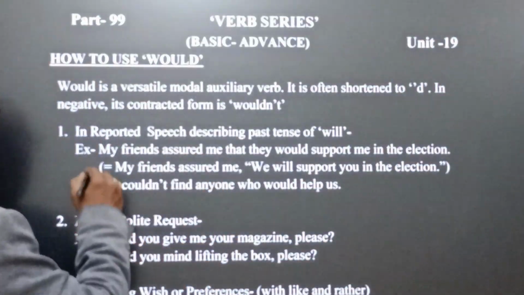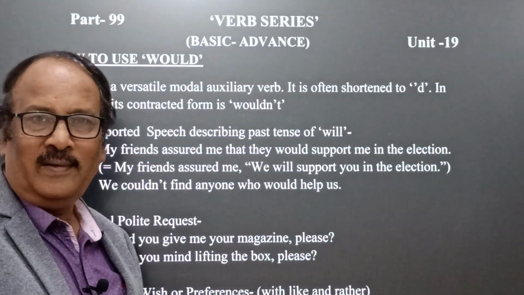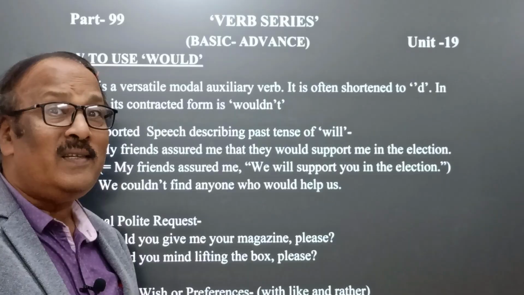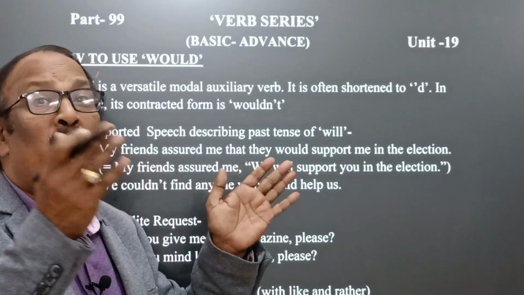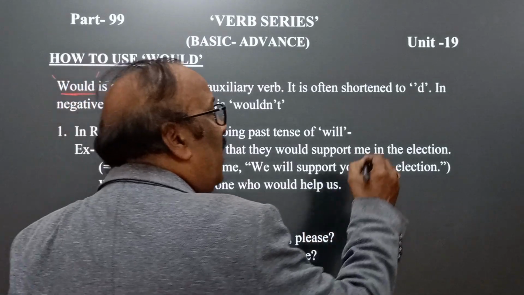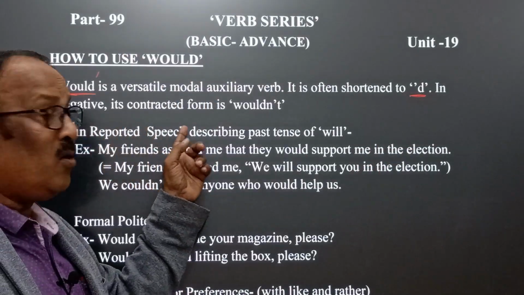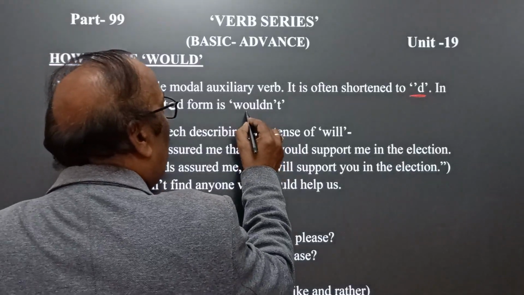Let's see. Would is a versatile modal auxiliary verb. Yes, versatile in the sense that it is used in multiple ways. Okay, it is often shortened to apostrophe D. In negative, its contracted form is wouldn't.